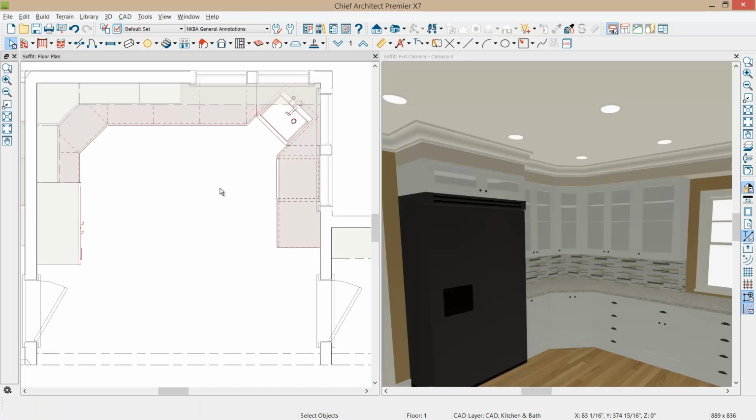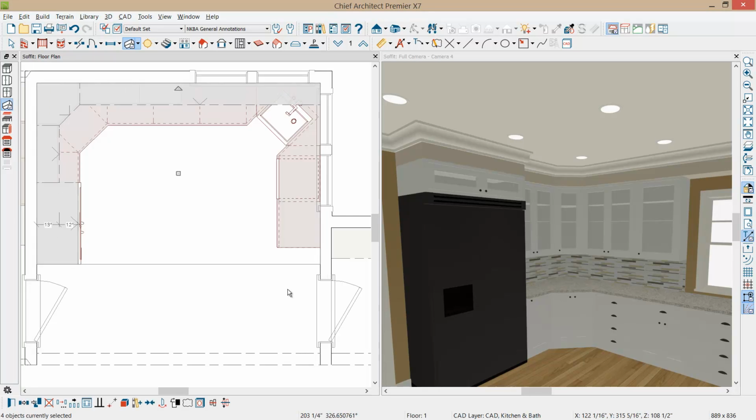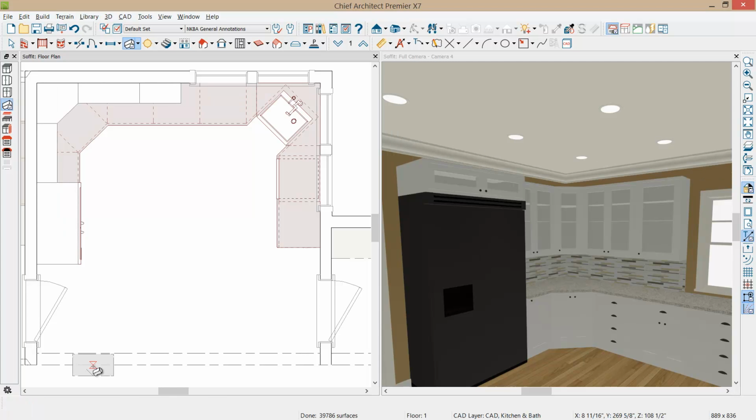As I return back in the floor plan, let's look at another feature of the soffits. I'm going to use the soffit tool, click it once, and I'm going to hold the shift key down instead of clicking. Once that shift key is held down, I'm just going to draw a marquee around all of the soffits inside the kitchen. Let go. You'll notice in my lower left hand section, my status bar says 4 objects are selected. I'll press the delete key and that will remove all of the soffits in that room.